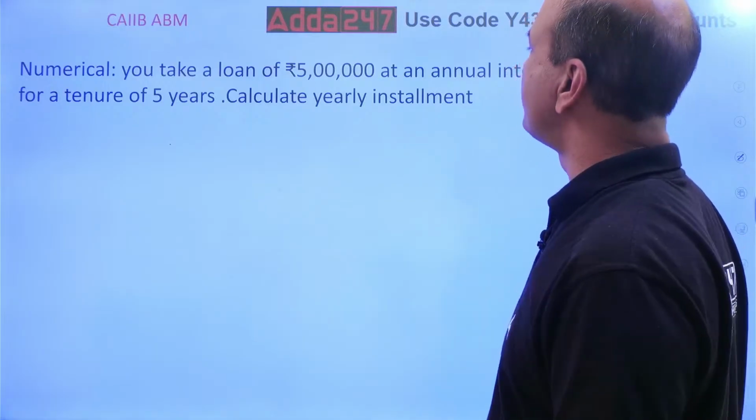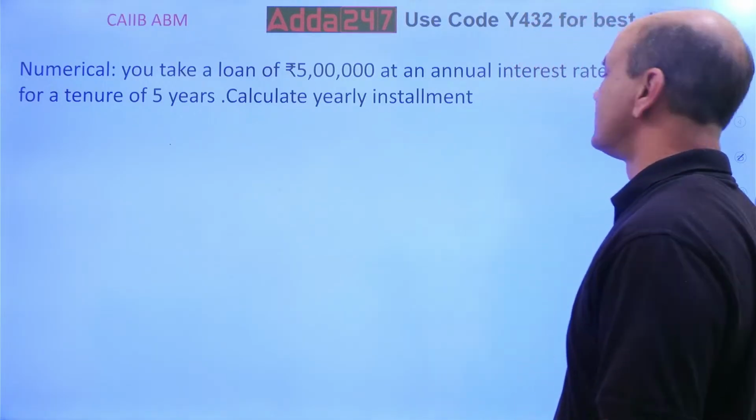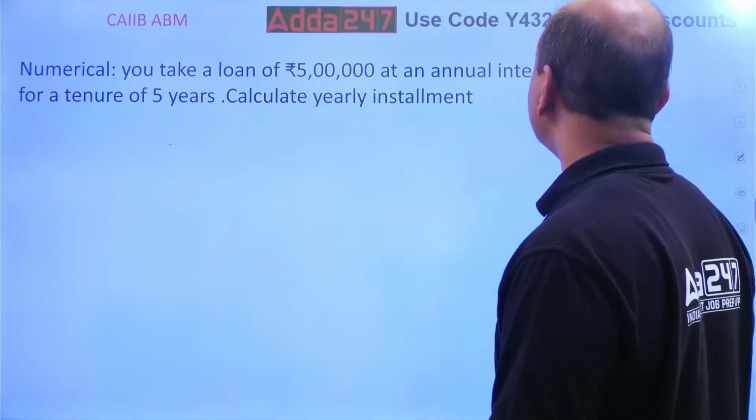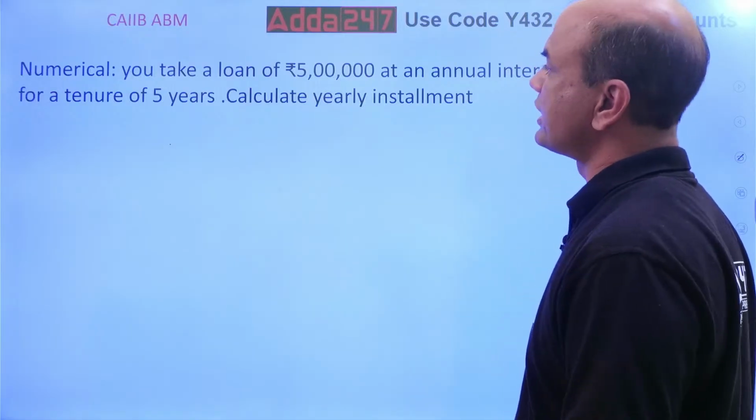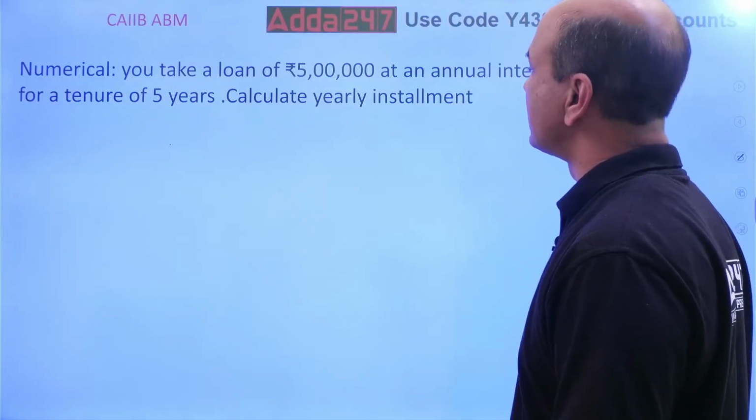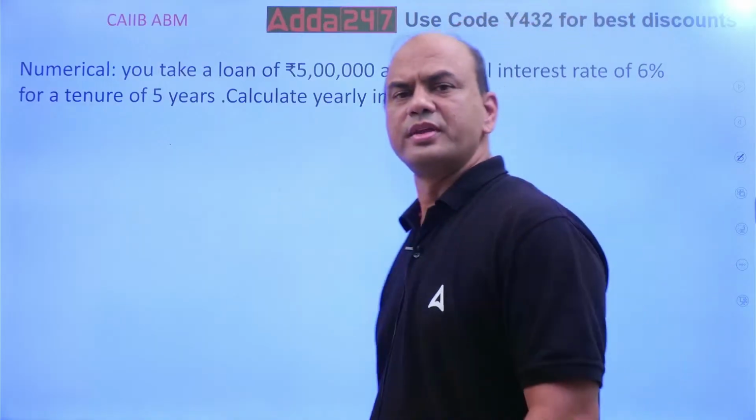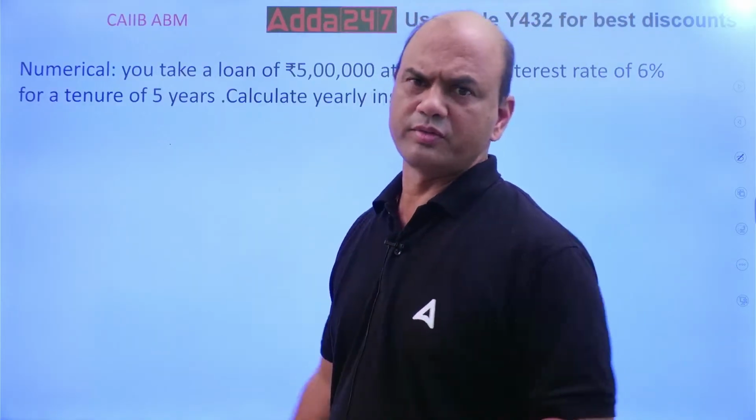You take a loan of 5 lakhs on an annual interest. Now this is a numerical. Annual interest of 6% for a tenure of 5 years. Calculate the yearly installment. Yearly installment you have to find out. Very simple.